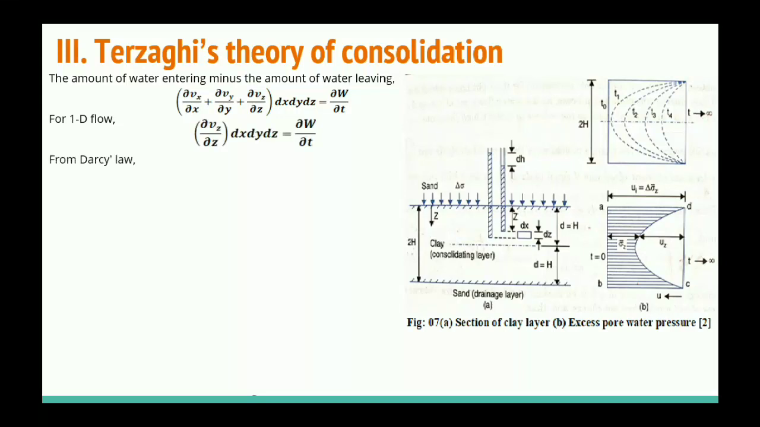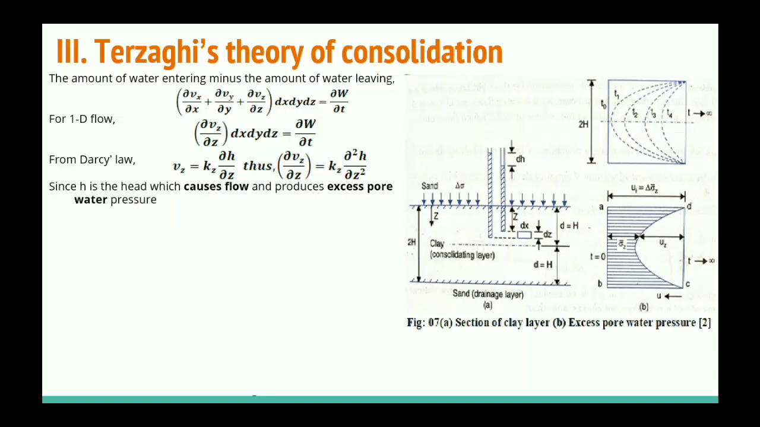From Darcy's law, we can write V is equal to Ki. So we can write this, where dou H by dou Z is the hydraulic gradient, where dou H is the head loss and dou Z is the length of the soil element in the direction of flow. Again, differentiating Vz with respect to Z, we get this value, and this H is the head which causes the flow and produces the excess pore water pressure.